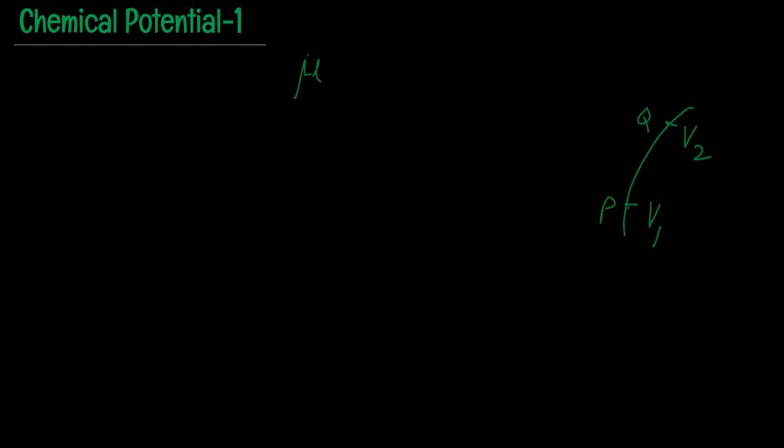Whenever the system moves from point P to point Q, the potential change will be V2 minus V1, and in terms of this potential change we define the work done. Actually, work done is defined in similar manner in case of any type of potential.